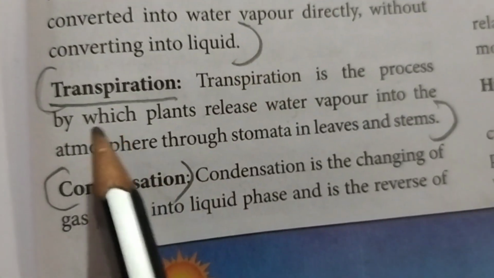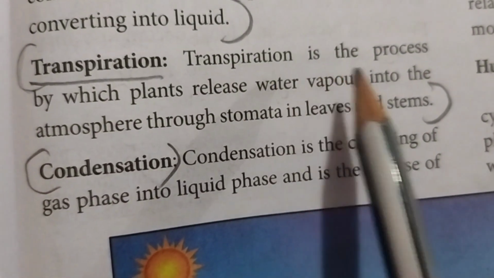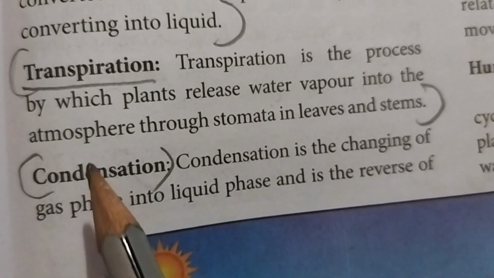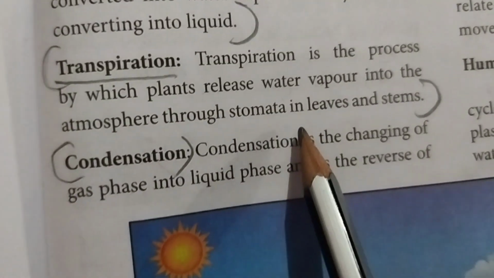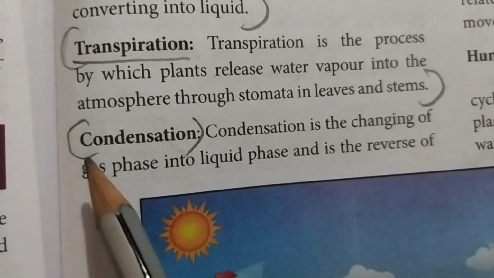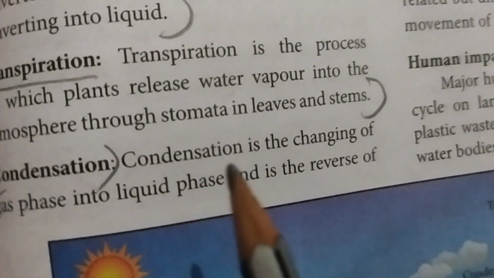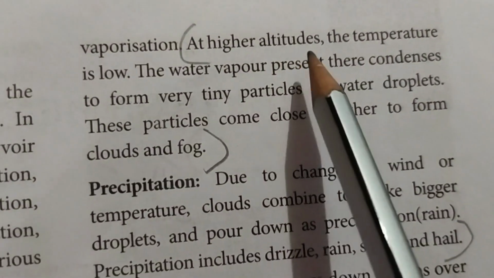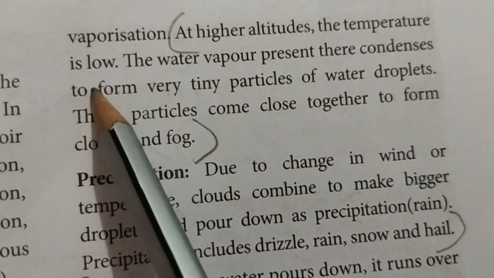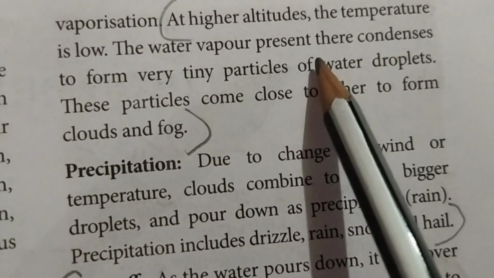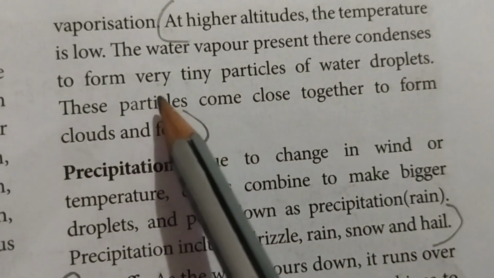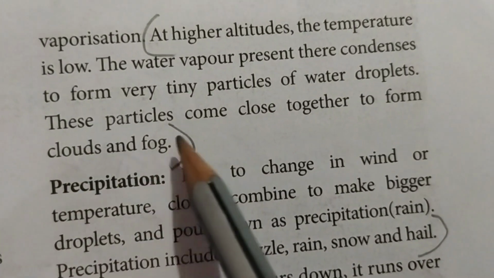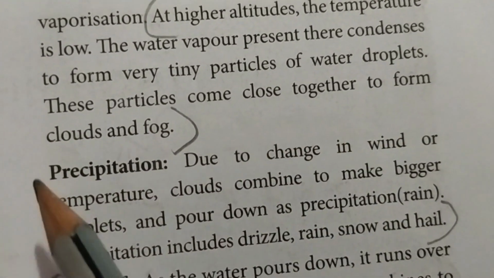Next one, transpiration. Transpiration is the process by which plants release water vapor into the atmosphere through stomata in leaves and stems. Then condensation. At higher altitudes, the temperature is low. The water vapor present there condenses to form very tiny particles of water droplets. These particles come close together to form clouds and fog.